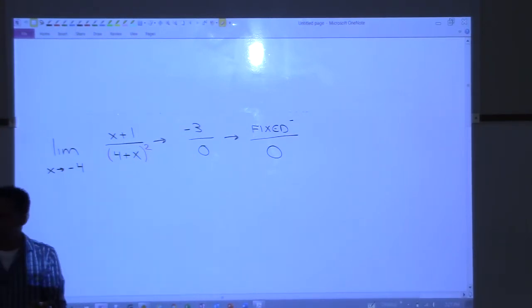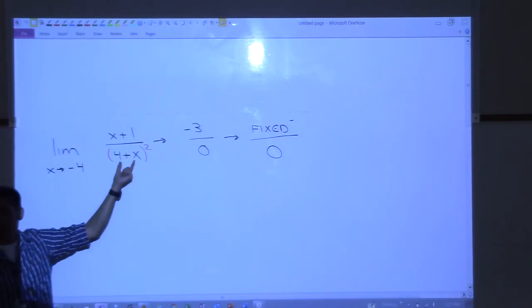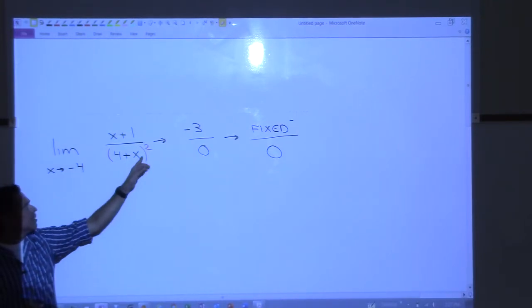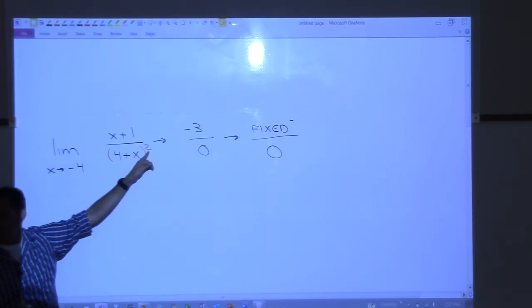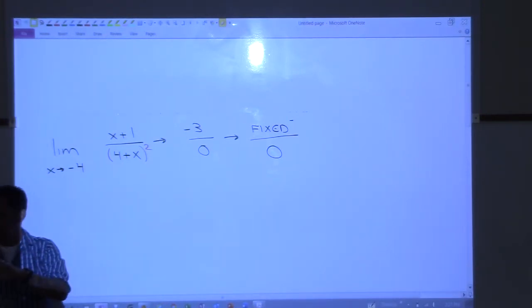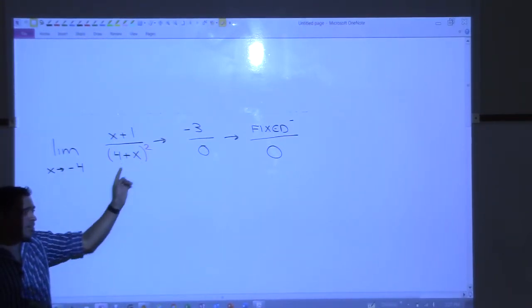Do we really need to, though? Take a look at this. No matter what happens in here, what are we going to wind up doing after we plug something in there? We're going to square it, right? And that's always going to make the denominator positive, isn't it? I already know the denominator is going to 0. The question was it positive or negative? The fact that I have squared here means it doesn't matter which side I come in from.